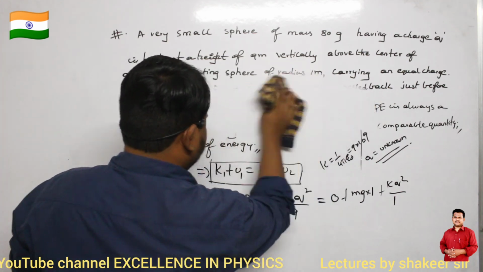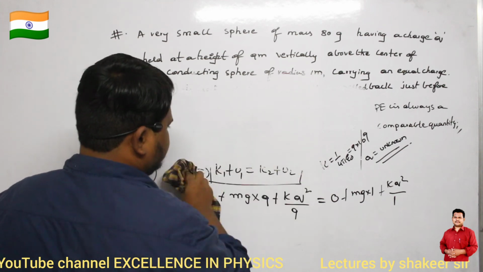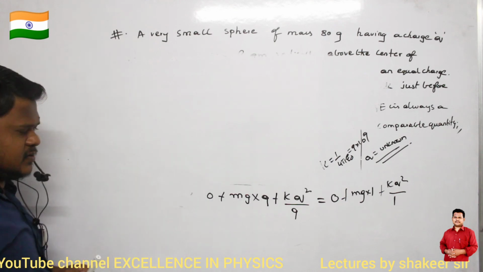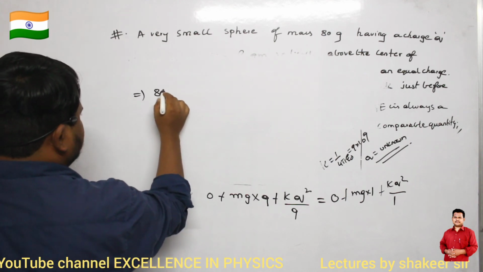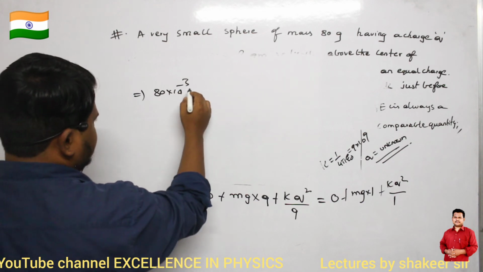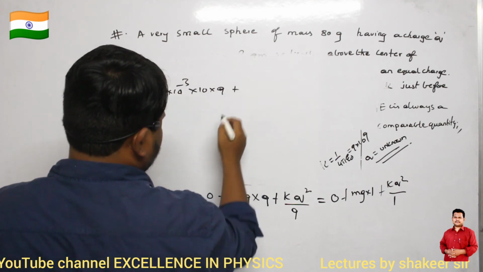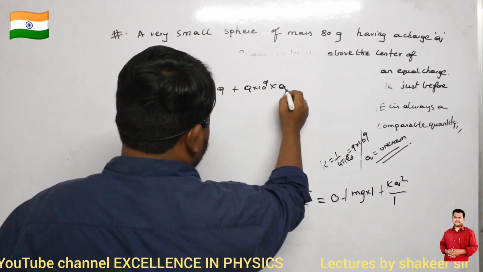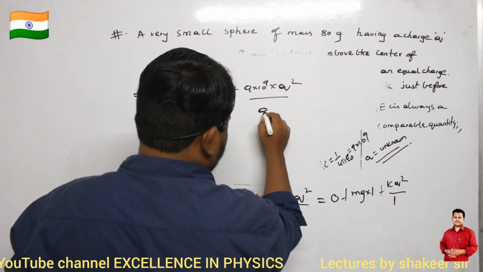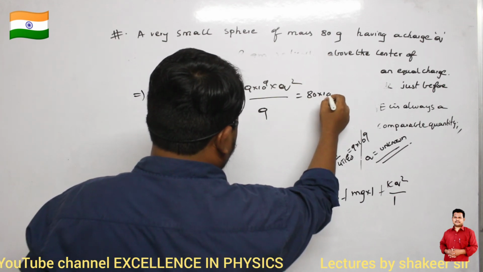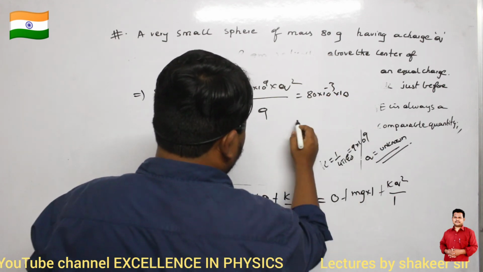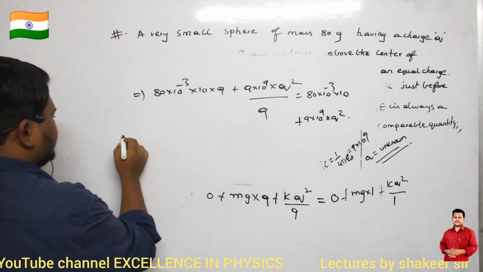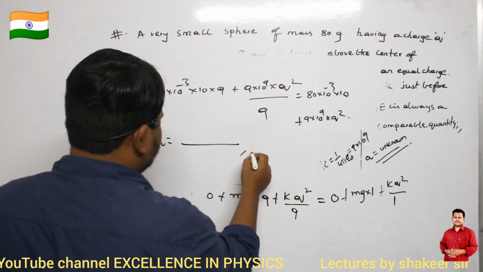So if I do this calculation, let us see what we will get. Mass is 80 grams, so 80 into 10 power minus 3 kg. G value is 10 into 9 plus K value 9 into 10 power 9 into Q square divided by 9 is equal to mass again 80 into 10 power minus 3, G value 10 into 1 plus 9 into 10 power 9 into Q square divided by 1. From this, just calculate the Q value, that is my required answer.